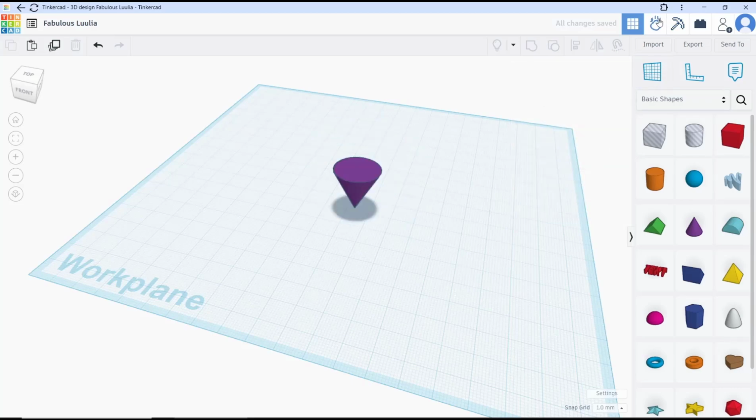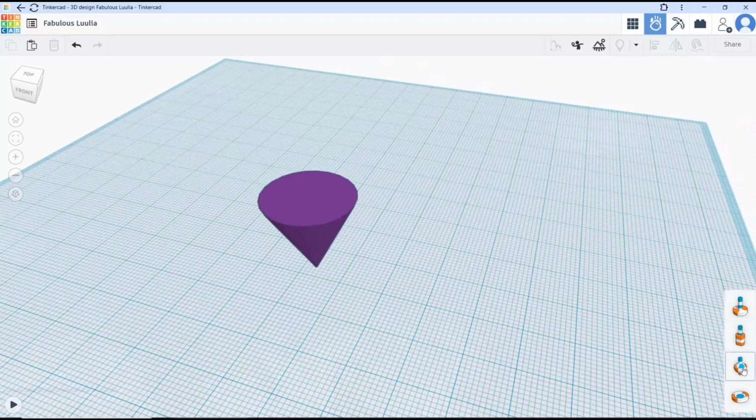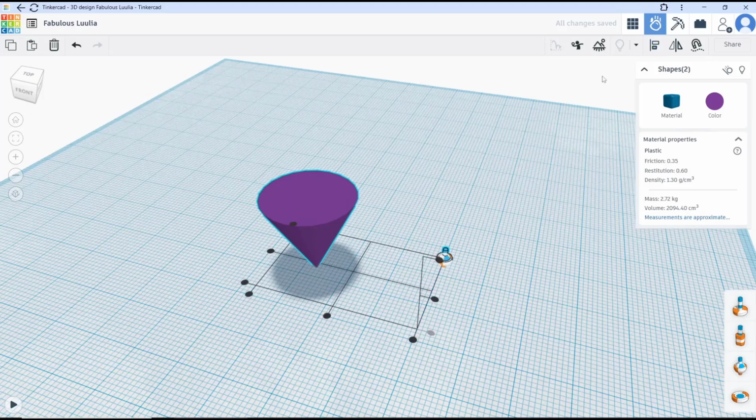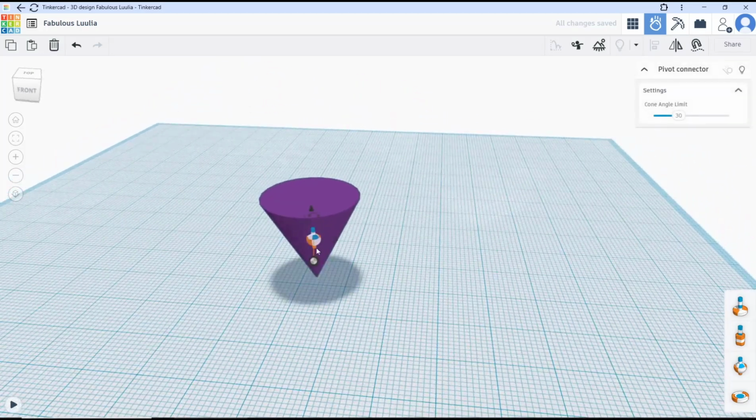Go to SimLab and then insert the pivot icon. You can click this icon here and I will move the pivot with the align tools. You can set it in the center of this cone object. And then you can select the pivot. You can connect it to the cone object.